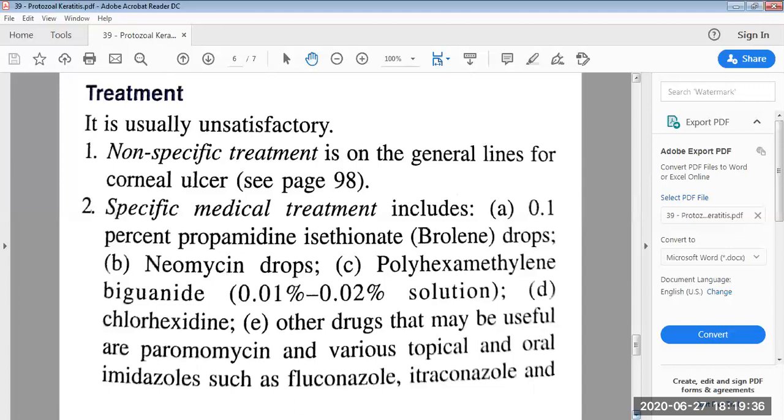Cycloplegic drugs like 1% atropine eye ointment, or other cycloplegic drugs like 2% homatropine eye drops, can be used. They explained the significance of cycloplegic drugs.